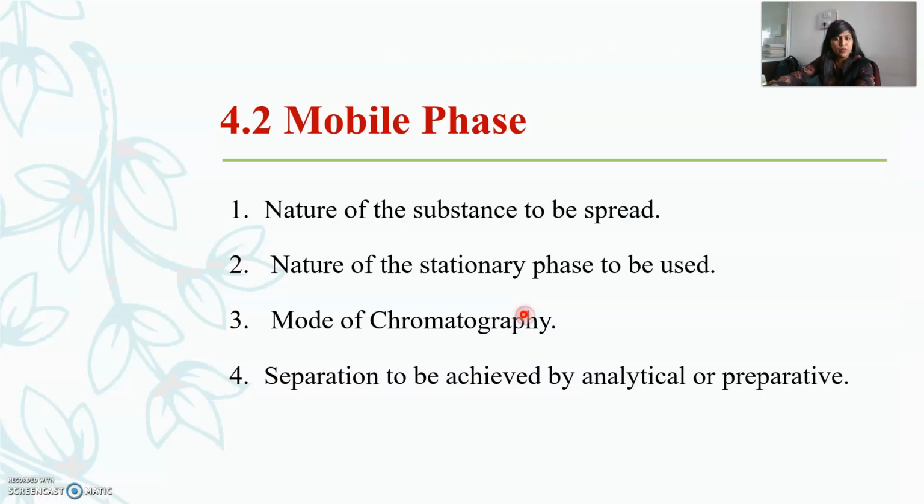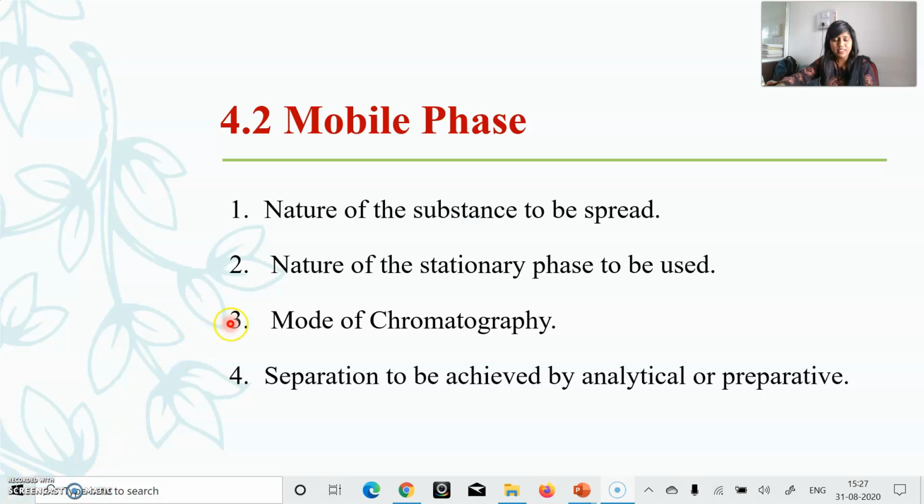Next point of your instrumentation is mobile phase. Here, the mobile phase utilization depends on various factors like nature of the substance to be separated, nature of stationary phase which has been utilized in the separation technique, and what is the mode of chromatography. Now in this case, mode of chromatography means what? Like normal phase and reverse phase, and whether separation is to be achieved by analytical or preparative.